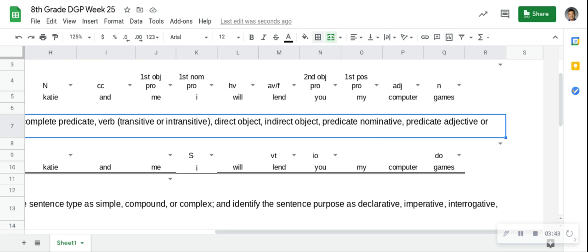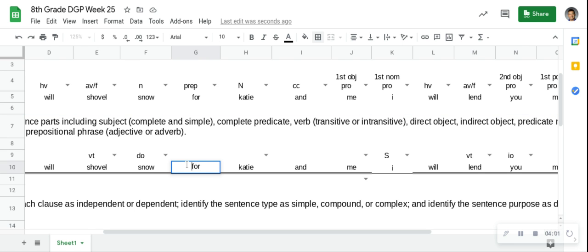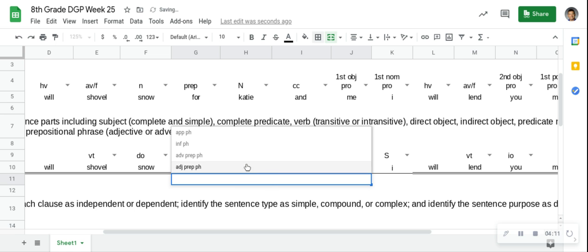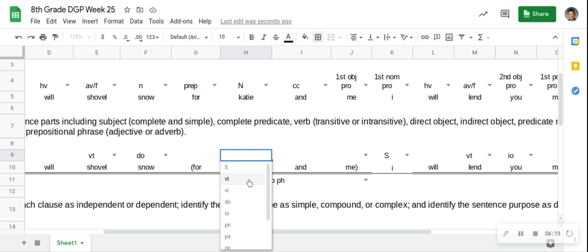So, prepositional phrase. On Monday, we found a prepositional phrase, where the preposition was for. So we know the prepositional phrase goes from the preposition to the objects of the preposition. So where am I putting my parentheses? For all the way to me. That is an adverb prepositional phrase because it's saying shovel for. So what does that make Katie and me? It is the object of the preposition.